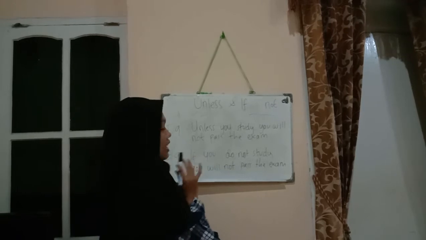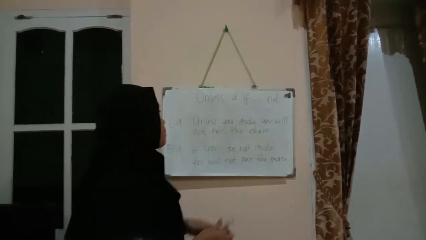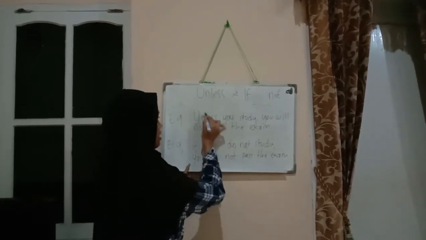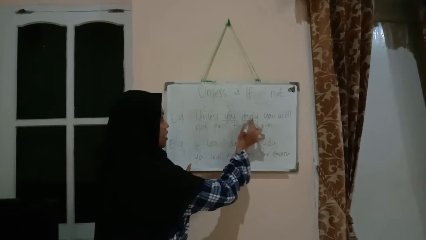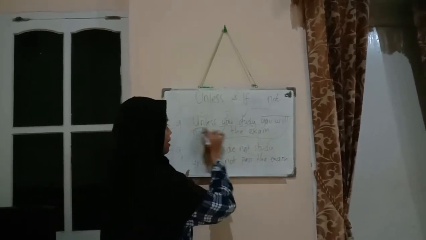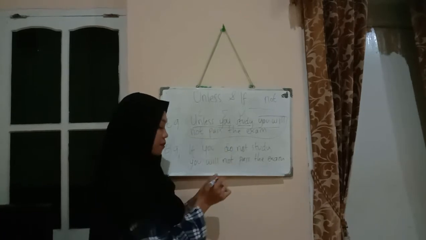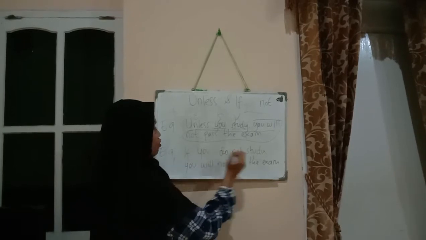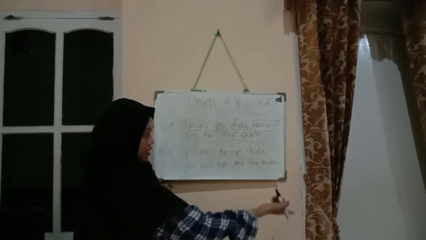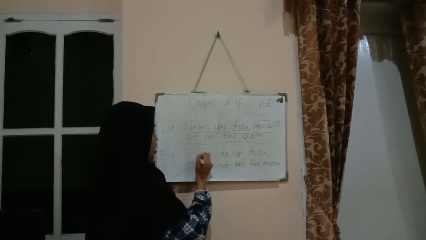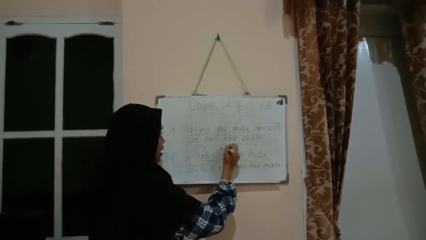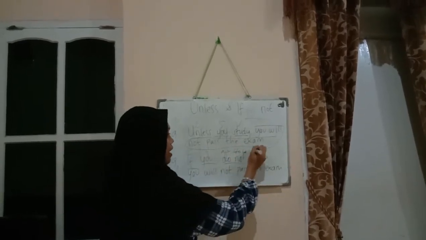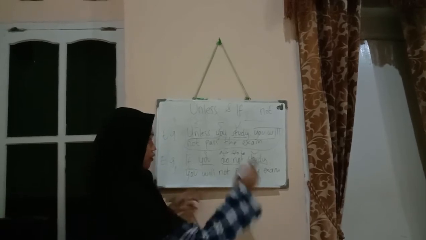Here is the example of unless and if not. Unless you study, you will not pass the exam. Unless is the conjunction, you is the subject, and study is the verb. You will not pass the exam is the consequence if you do not study. For if not, the example is: if you do not study, you will not pass the exam. If is the conjunction, you is the subject, do not is the auxiliary, and then the verb.